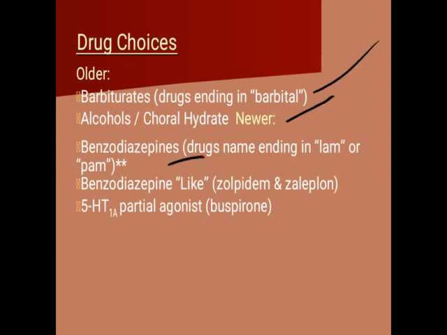Third one, benzodiazepine. Then drugs which are like benzodiazepam, that is zolpidem, zopiclone, so comes under this one. Then serotonin agonist buspirone, it also comes under this one.